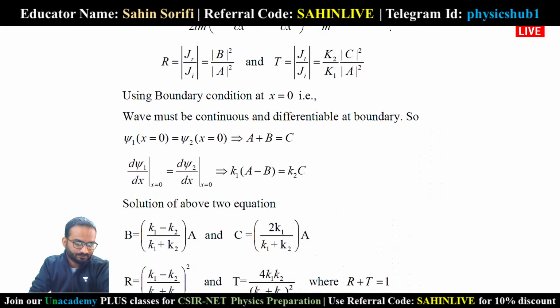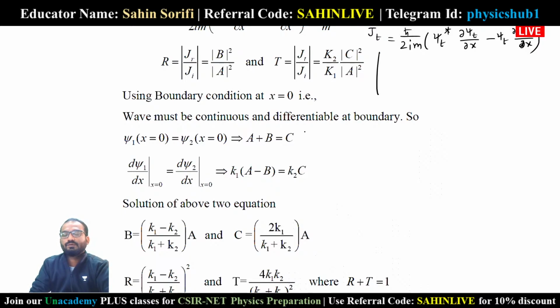JT, transmitted current density, will be equals to h cut by twice i, psi t star del psi t by del x minus psi t del psi t star by del x. This will be the JT value.